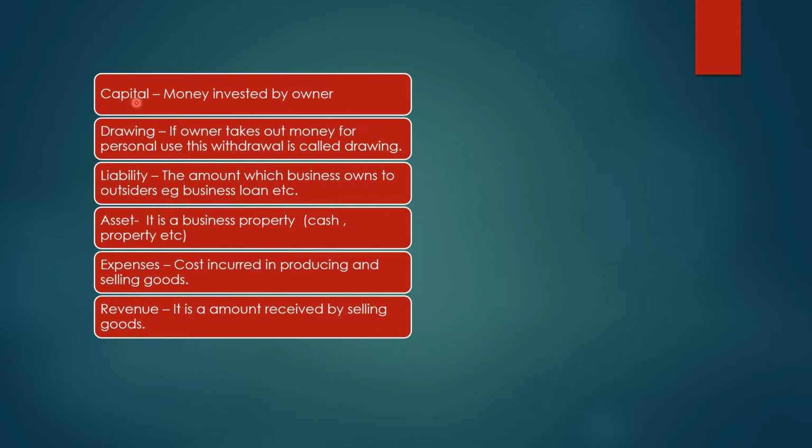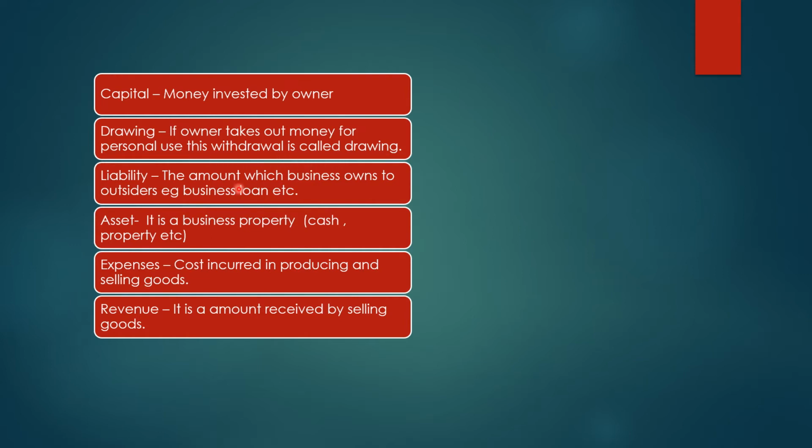Now what is capital? Money invested by the owner for the business is called capital. I have written it in a very simple manner so that you can understand easily. It is nothing but money invested by the owner. Now what is drawing? If the owner takes out money for his or her personal use, this withdrawal is called drawing.